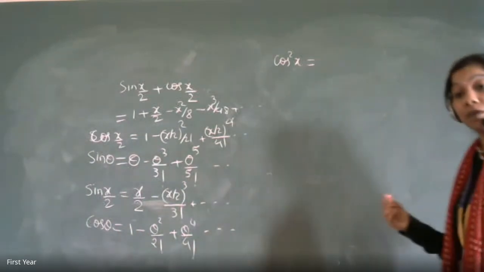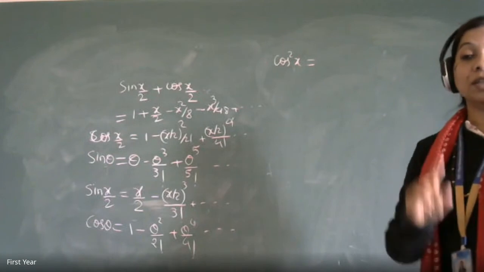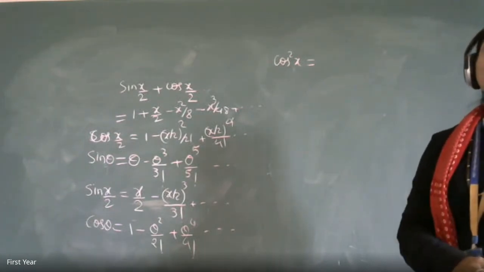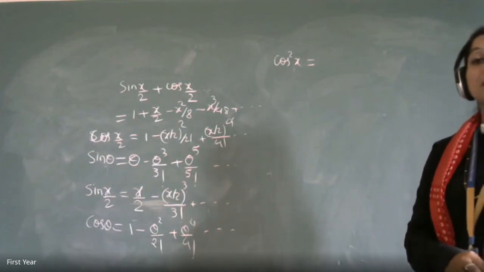So it becomes more complicated if you go for squaring and solving. Rather than that, whenever you have a cos square term, the answer is also going to be in terms of 1 by 2. From the options, you understand that what you're saying now won't be the answer. So how will you have to do it?